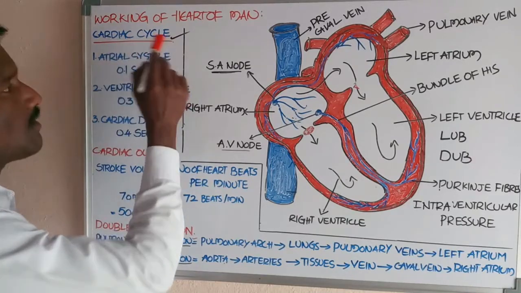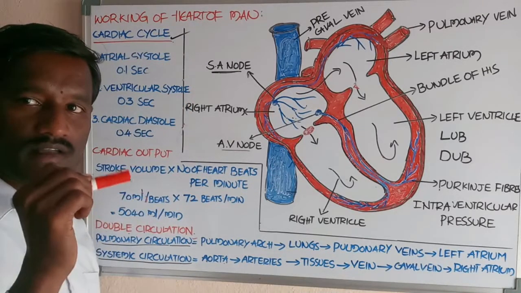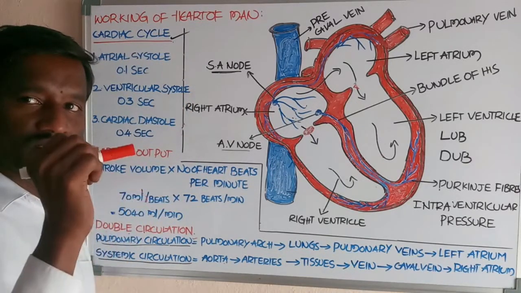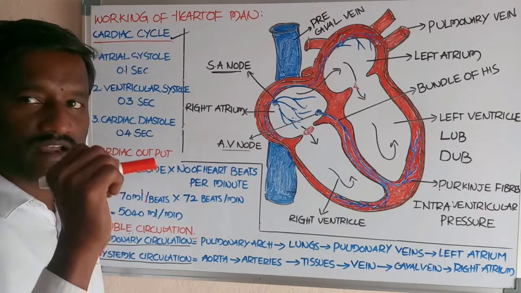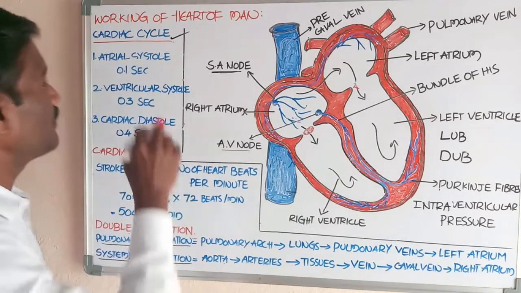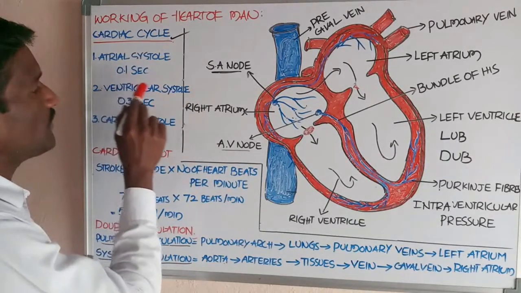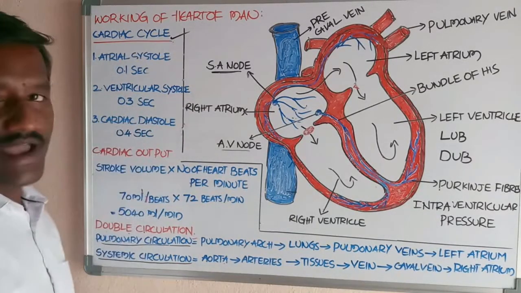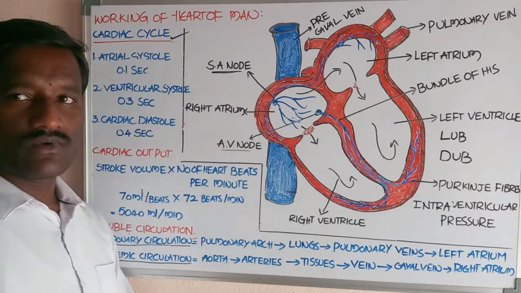Okay, students, this is the total about the working of the heart of man. Each cardiac cycle is completed in 0.8 seconds. It is followed by atrial systole, ventricular systole, and cardiac diastole.